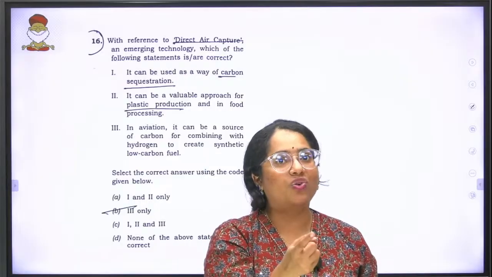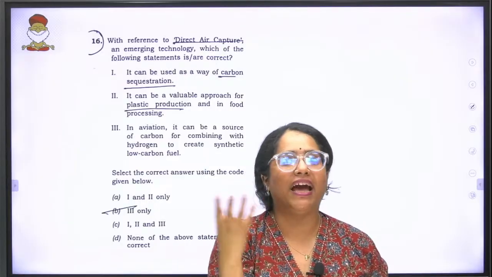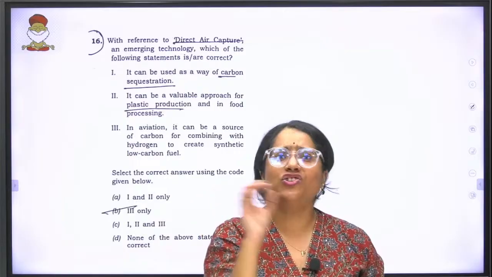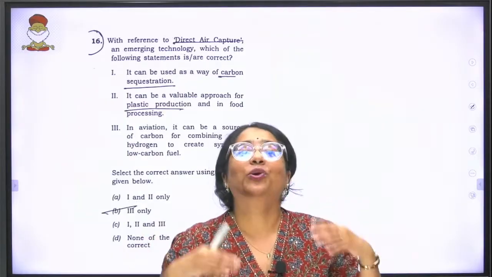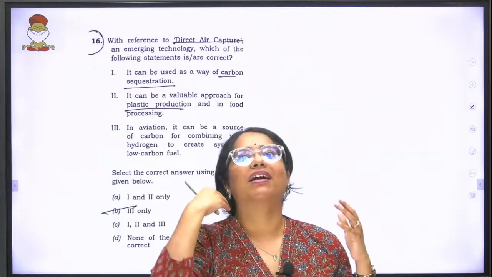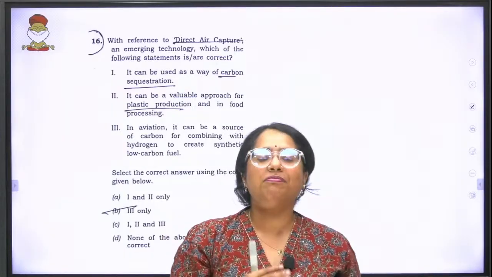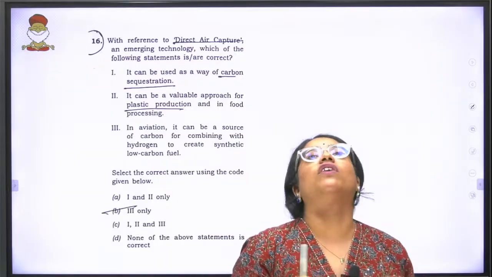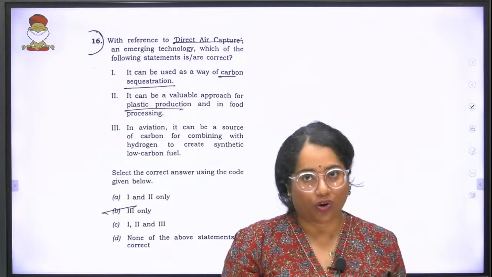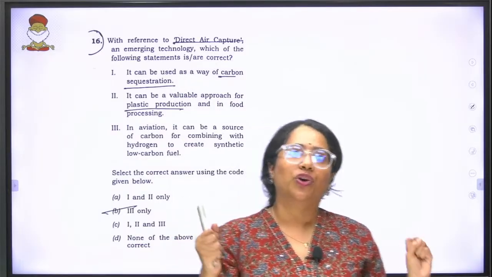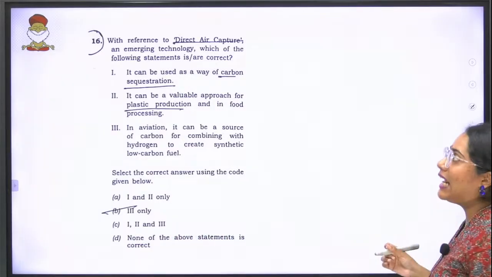So that is one clue for anybody who's preparing for your next attempt. This is not going to be like, oh, this year UPSC was obsessed with carbon. No, nothing like that. UPSC is going to be obsessed with carbon for the coming at least 3-4 years. The reason being that this is primarily a part of our national agenda to reduce carbon emissions and to find new technologies for it. So here now you're going to look at this question, which is direct air capture.